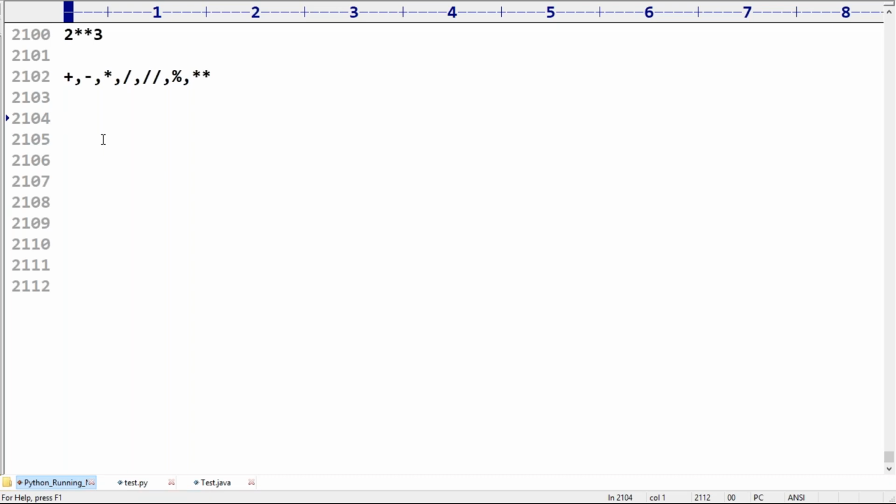Sir, now there is one small extra point about the plus operator. We can use the plus operator for strings also.